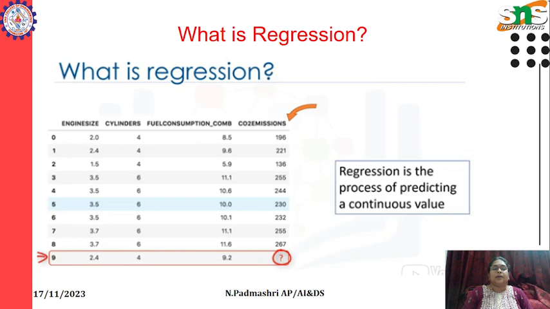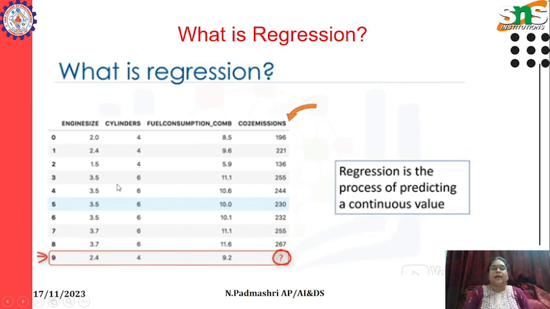So today I have the example of a car manufacturing company where day-to-day they manufacture many new cars. This is the data set of a car manufacturing company where it has the fields engine size, cylinders, fuel consumption and CO2 emissions. There are so many data points or values given here. And the question is, I'm going to predict car number 9 which is not yet manufactured.